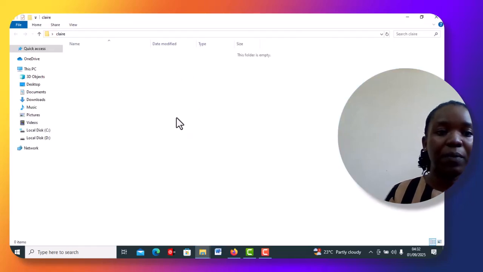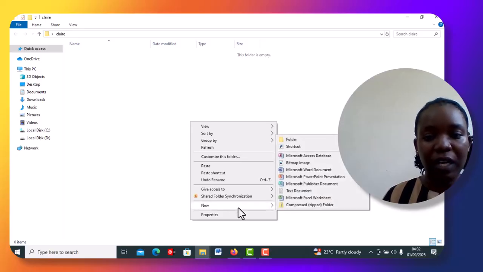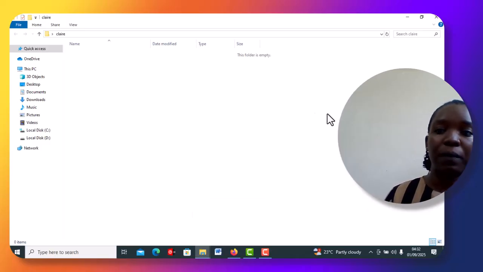It opens up and it's like this. Inside your folder you can still right click and open a new folder in it, or you can simply open a file, for example, a Microsoft Word or a Microsoft PowerPoint presentation or publisher or anything within your folder.